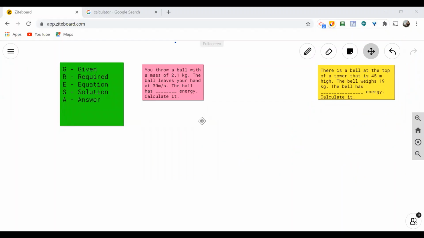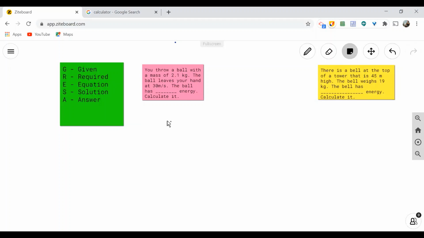We're going to use the GRESA format in solving the potential and kinetic energy problems. Of course, G stands for our given, and R is the required or what is being asked in the problem. And we need to write down the equation or the formula to be used. And S for our solution. And letter A is for our final answer. Here we have the first problem. You throw a ball with a mass of 2.1 kilogram. The ball leaves your hand at 30 meters per second. The ball has blank energy.